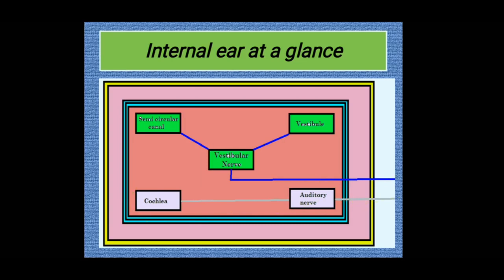Is it clear? So this is a simple illustration showing the arrangement of organs inside the internal ear. So the internal ear is composed of the bony labyrinth, then the membranous labyrinth, then two fluids, perilymph and endolymph. Then the structures are semicircular canal, vestibule, cochlea, then two nerves, vestibular nerve and auditory nerve.